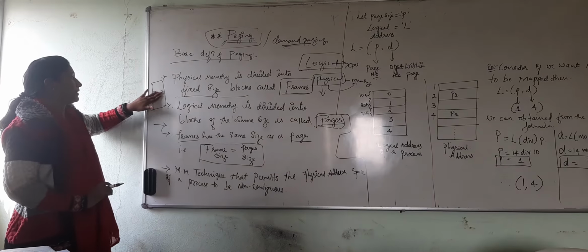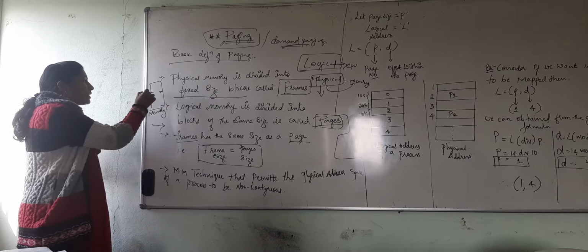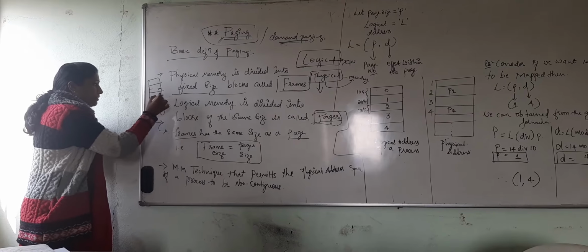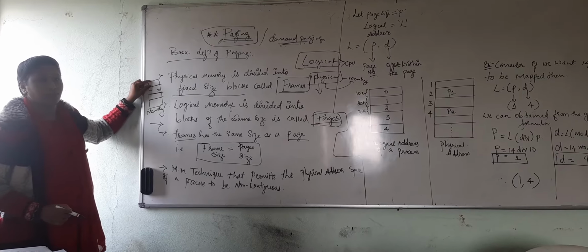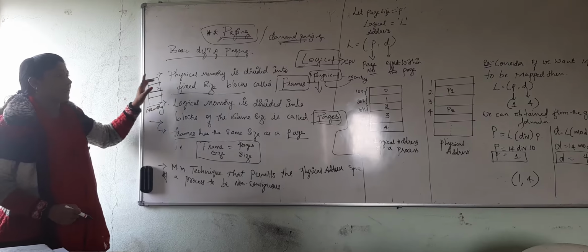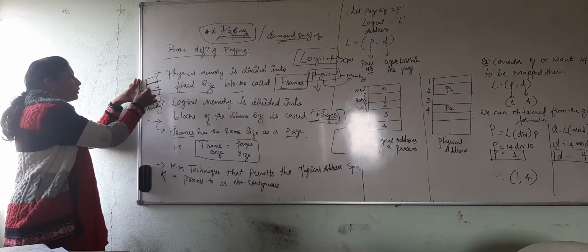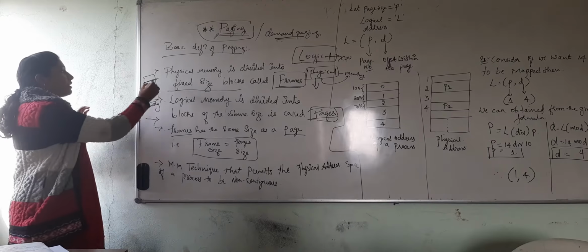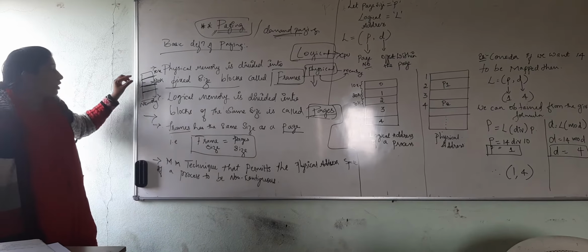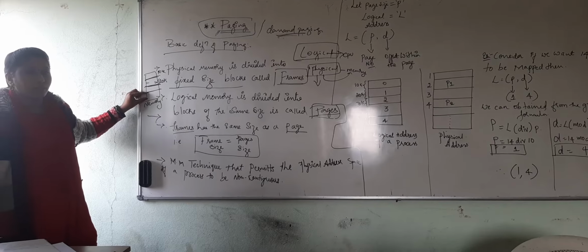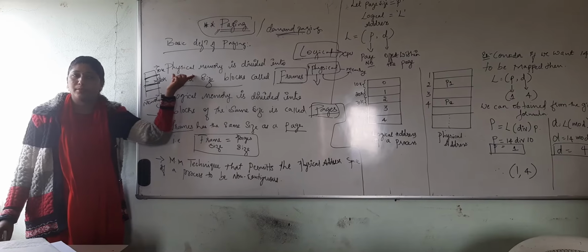Let us consider this is our physical address space, that is our main memory. This memory is going to be divided into sections, into fixed-size blocks, and fixed-size blocks are called frames. Is that clear? If one block is 10K, definitely the next block should also be 10K. It means that it is partitioned into similar sizes. This is what we call frames in our physical memory.